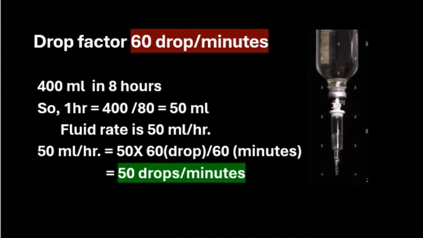The drop factor is 60 drops per minute, and 400 ml is to be given in 8 hours. So in 1 hour there should be 50 ml, that is 400 by 8. 50 ml should go in 1 hour to complete it in 8 hours. So the fluid rate is 50 ml per hour. We will convert 50 ml per hour to drops per minute, that is 50 into 60, which is the drop factor, divided by 60, which is the minutes, hour to minute. So 50 drops per minute is the right answer.